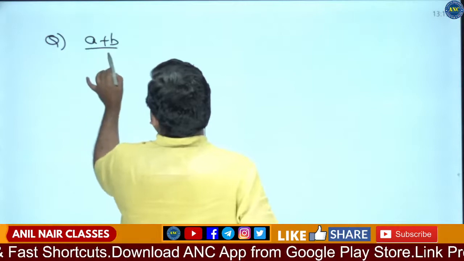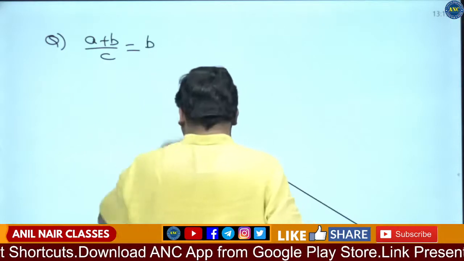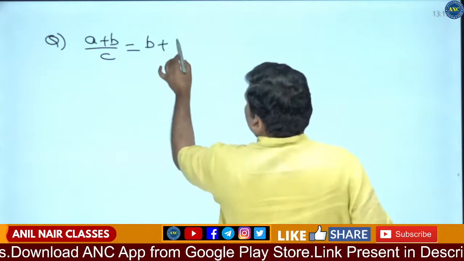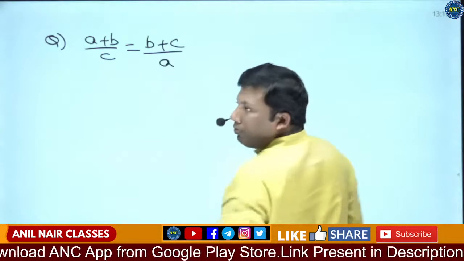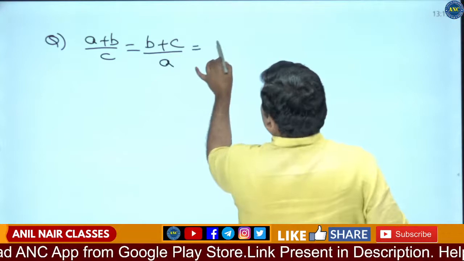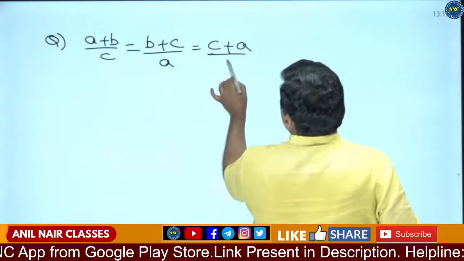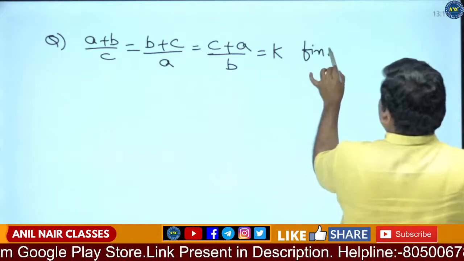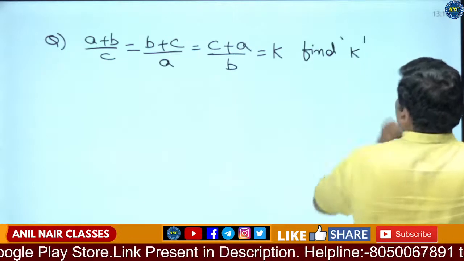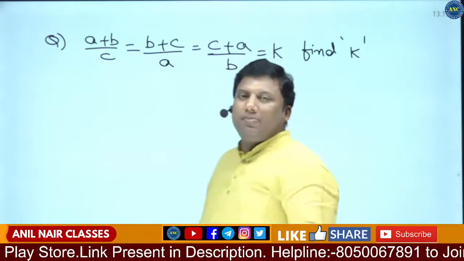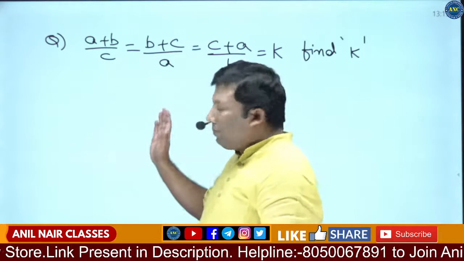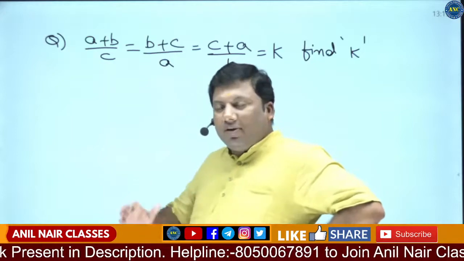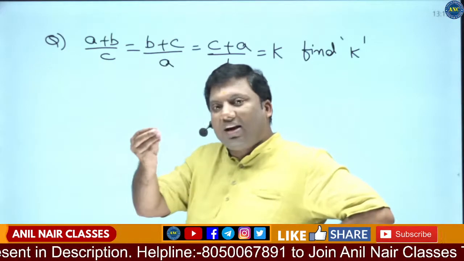A plus B by C is equivalent to B plus C by A, which is equivalent to C plus A by B, which is equivalent to K. Find K. A plus B by C is equivalent to B plus C by A equivalent to C plus A by B. Find K. If nothing is given, A, B, C are real numbers.